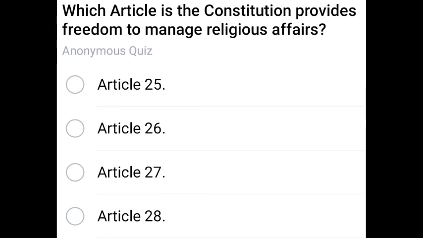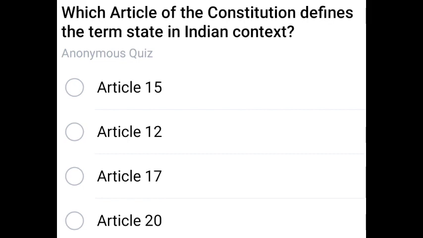Which article of the Constitution provides freedom to manage religious affairs? It is Article 26.